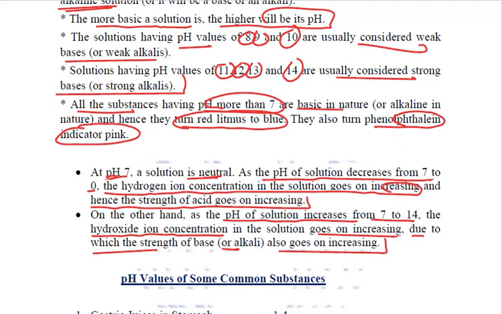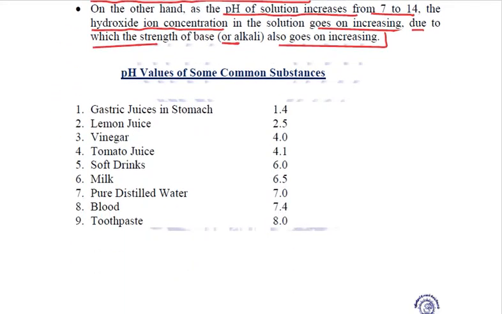Let us see the pH values of a few common substances. The gastric juices in our stomach are highly acidic, with a pH of 1.4, which helps them in digesting all the material. Lemon juice has a pH of 2.5. Vinegar is 4.0. Tomato juice is 4.1.